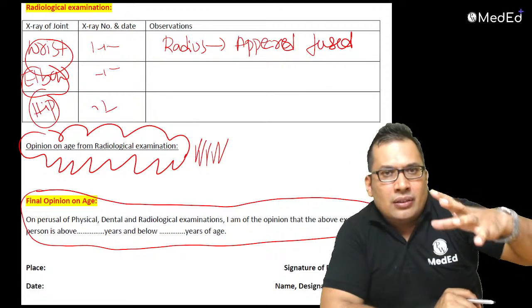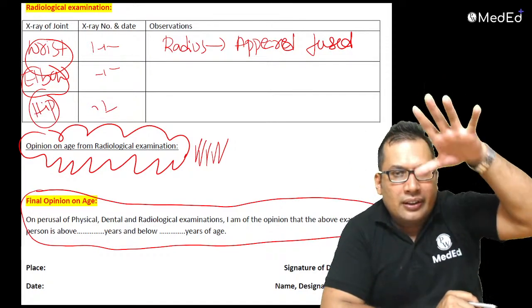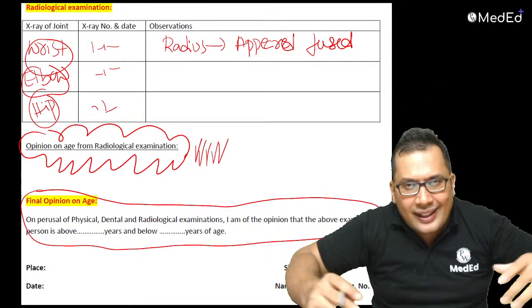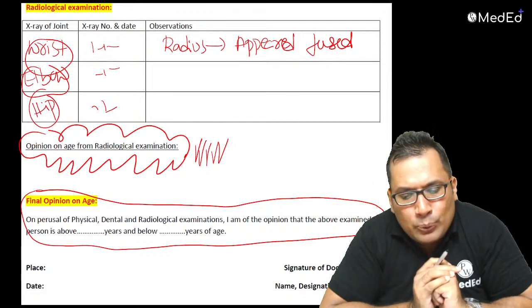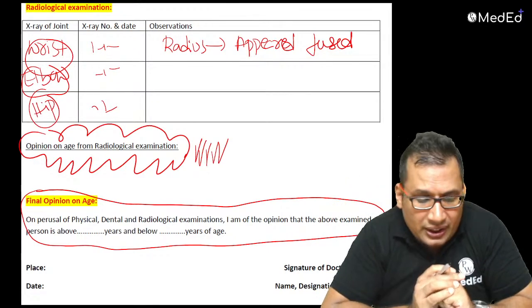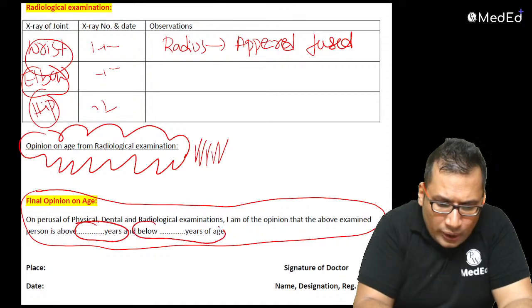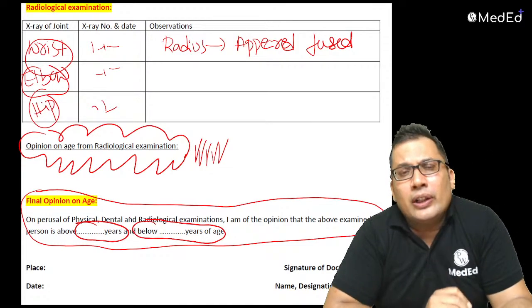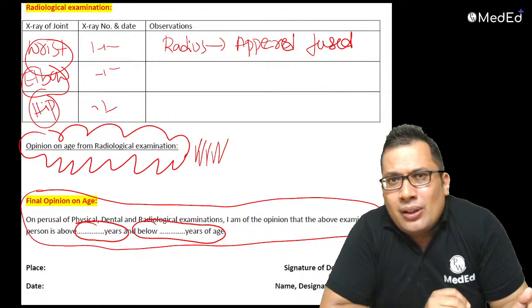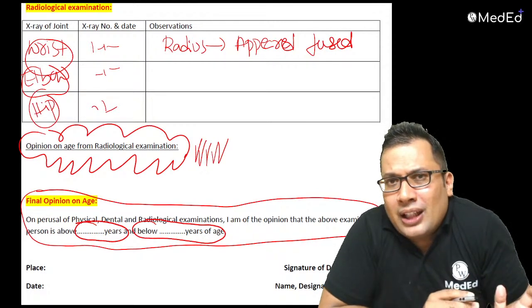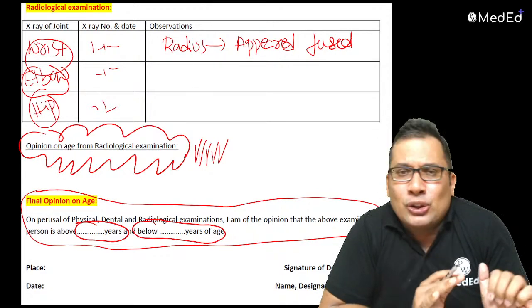On general physical examination, dental examination and radiological examination, I am of the opinion that the age of the person is above so many years and below so many years. You need to give the range. But remember, the range should be minimized as much as possible.